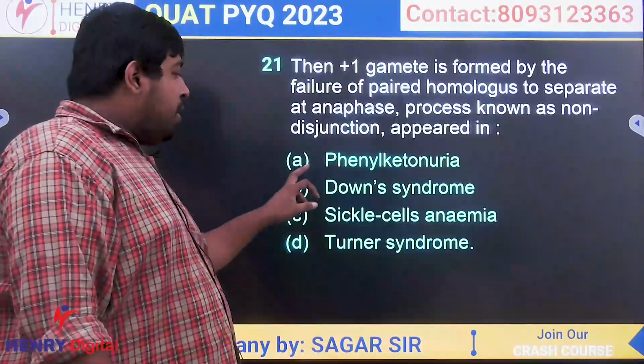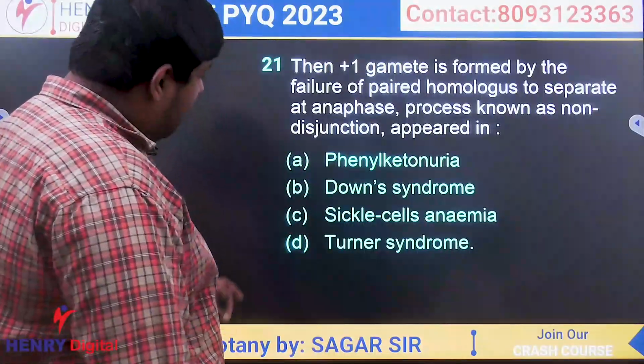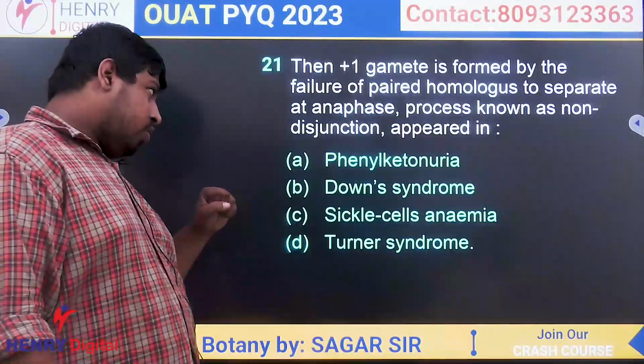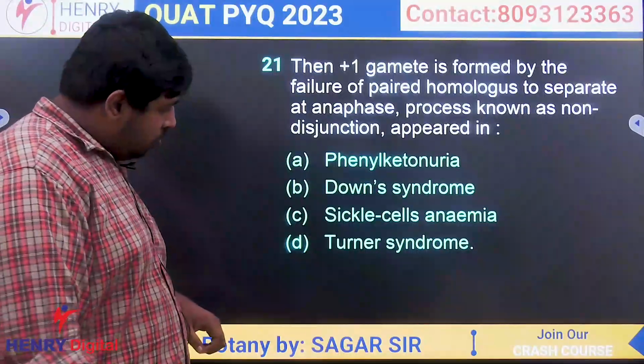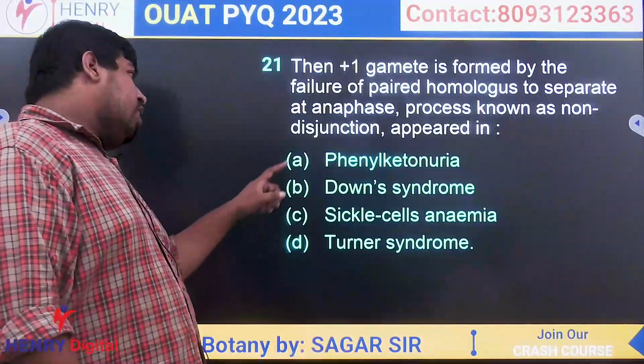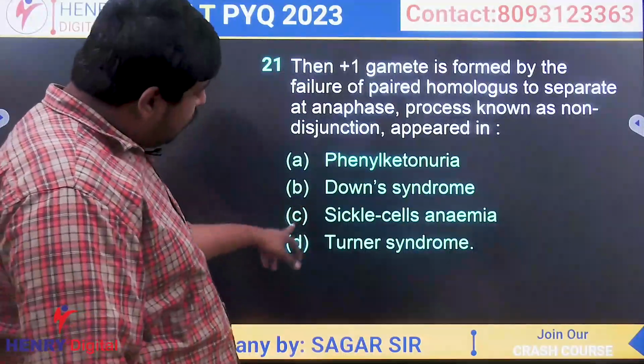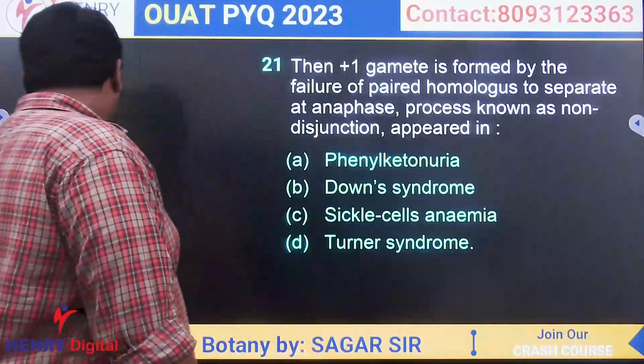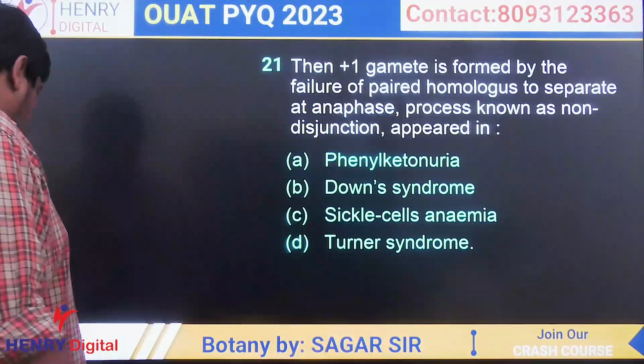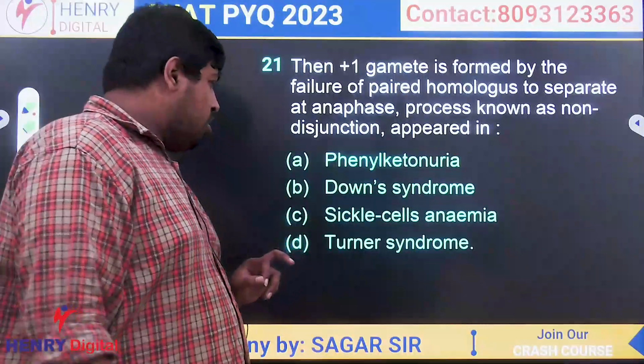In the case of phenylketonuria, it is an autosomal disorder, a point mutation in an autosome. Actually the question was on chromosomal disorder. So there are two options on chromosomal disorder: one is Down syndrome, another is Turner syndrome.